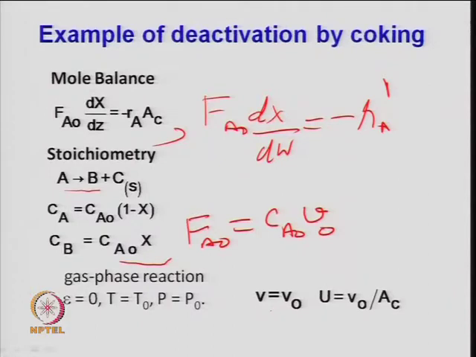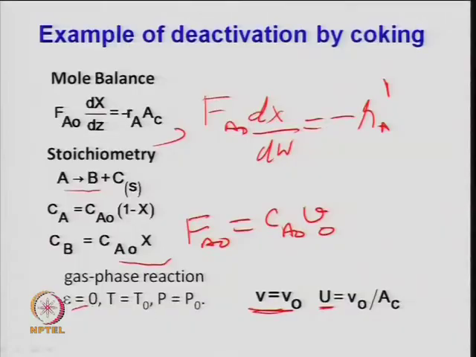It is a constant volume system, and the volumetric feed rate and superficial gas velocity are also important when we look at the design of a system when the catalyst deactivates. The superficial velocity is the volumetric flow rate divided by the area of cross section of the reactor. The epsilon is the fractional change in volume, and since it is a constant volume system, there is no change in the volume during the reaction. T is temperature, under isothermal conditions T 0, and P is the pressure P 0.